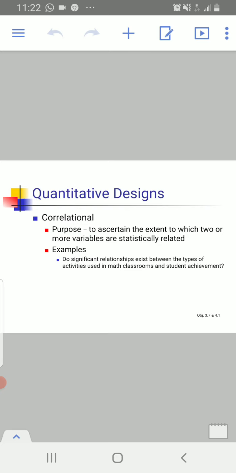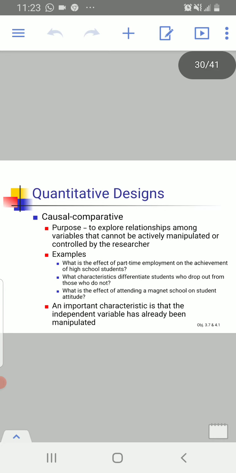So when two or more variables exist and there is a statistical relation between them, this research design will be called the correlational research design. By using different types of activities in the math classrooms, we assume that students' achievement can be improved. So there are two variables, and we are trying to find out the relationship between these two variables.